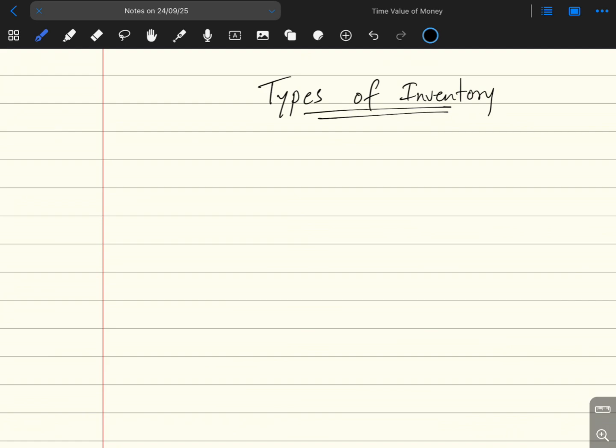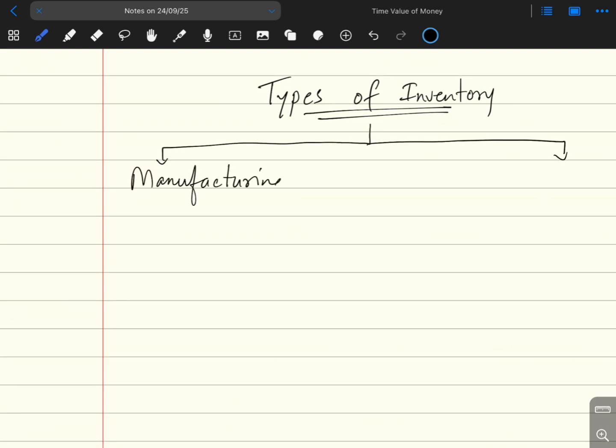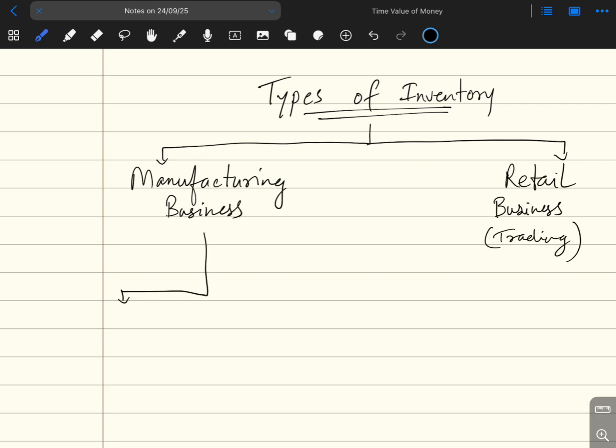Now business activities are classified mainly into two parts. 1. Manufacturing business and 2. Retail business, or we can say trading business. In manufacturing business, inventory can be of several types. The first type of inventory is raw materials inventory. These are those assets that are required to start the manufacturing process. Like wood is raw material for furniture business.